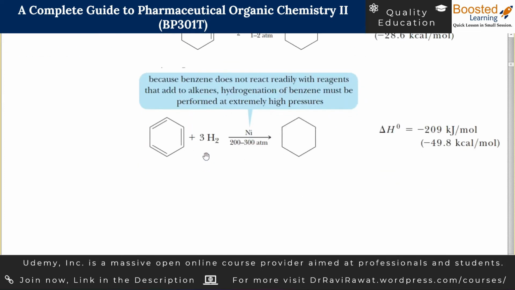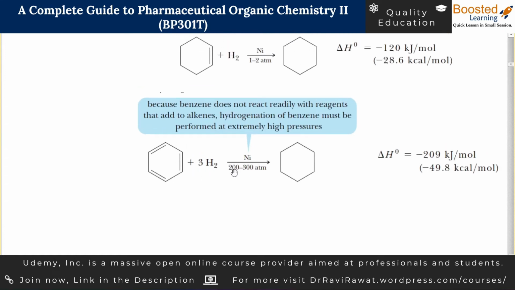Similarly, when the experiment was performed with benzene, this time the pressure was increased because benzene is a stable molecule and it does not react as easily as the cycloalkene. The answer came out that this process released 209 kilojoule per mole of energy. So in the previous case, the energy release was 120 kilojoule per mole, and in the case of benzene, the energy release was 209 kilojoule per mole.